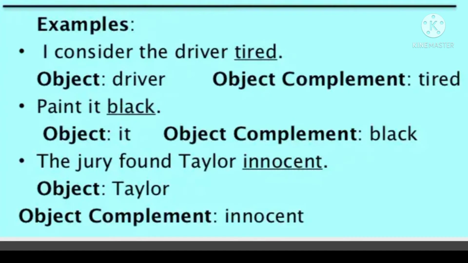See the next example. The jury found Taylor innocent. The object is Taylor because it answers the question whom. The jury found whom innocent? You will get the answer, Taylor. So Taylor is an object. And who is innocent here? Who is found innocent here? Taylor. So since innocent refers to Taylor, that is the object in the sentence, this is called an object complement in this sentence. So I think it's clear for you.